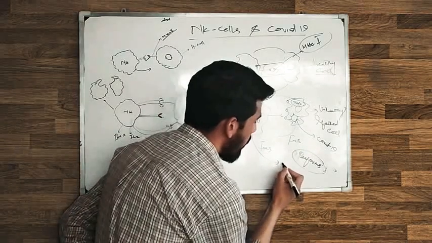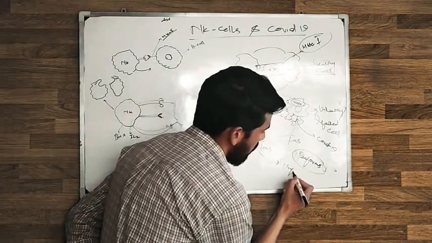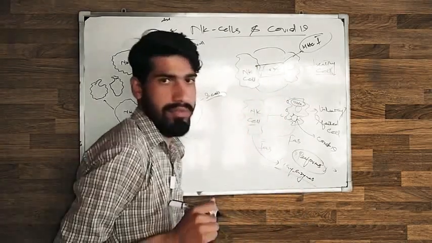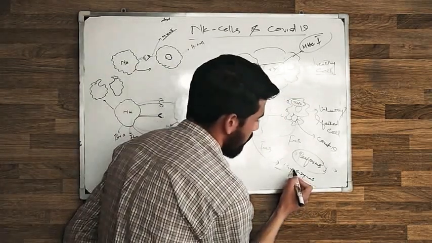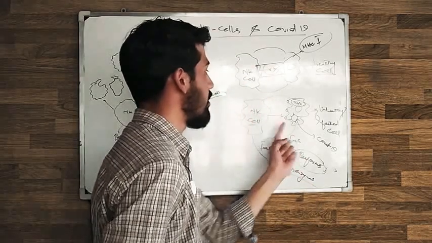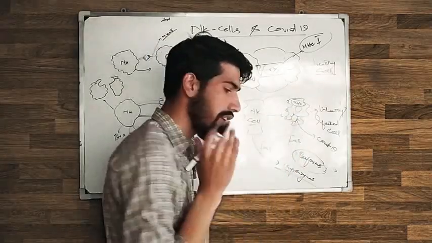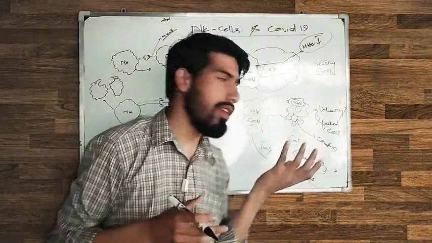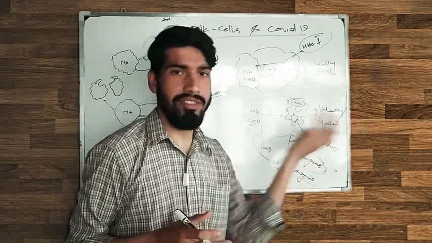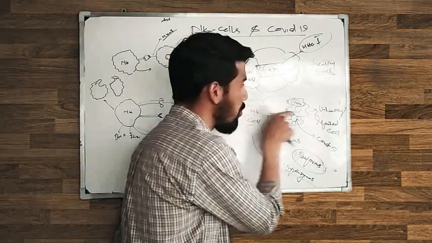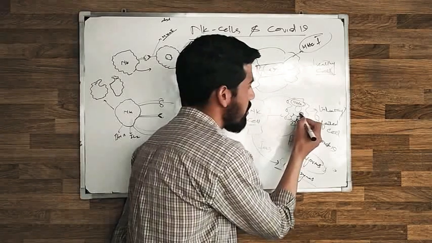What does it release? Granzymes. The NK cell releases granzymes to this cell, or we can say here it throws the grenades. The granzymes go inside these pores, and for example, this is the enzyme.